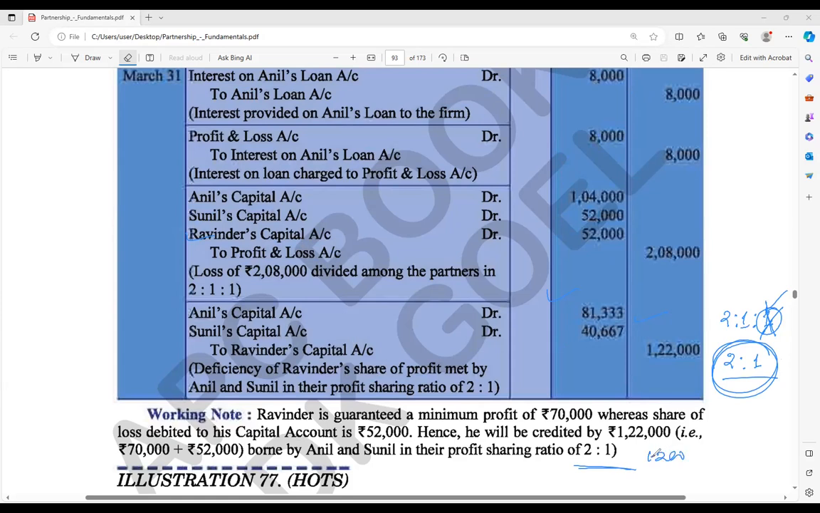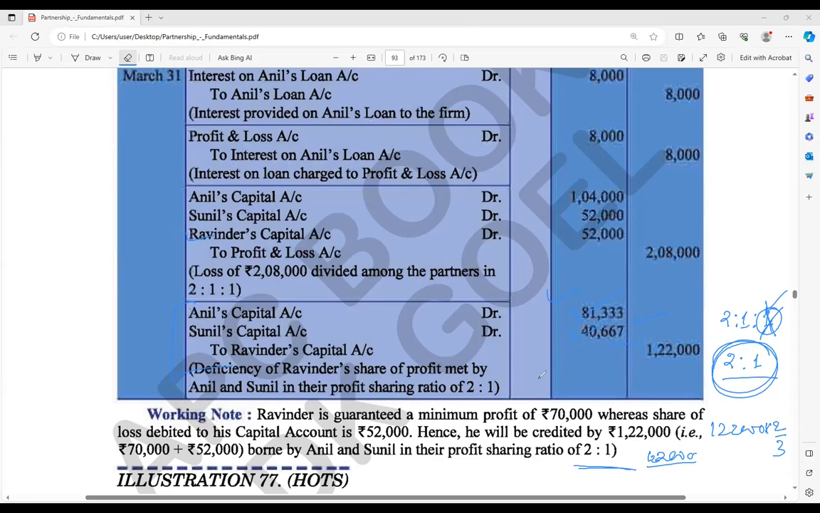In the ratio 2:1, 1,22,000. Now 1,22,000 gives 81,333 and 40,667. Just take a look: 1,22,000 into 2 by 3, and 1 by 3. So this is the ratio. If you are not getting how this capital account came here, I am showing this on the board.